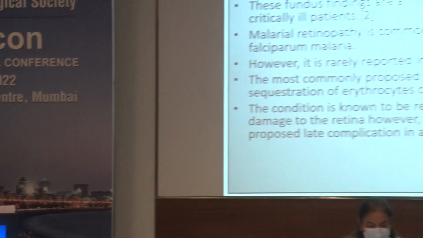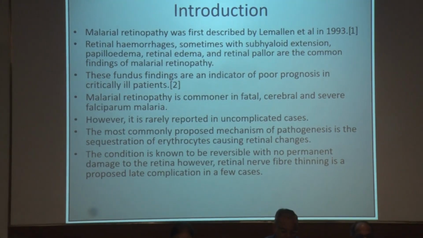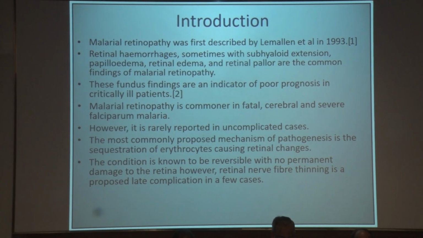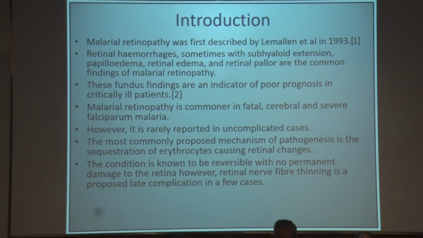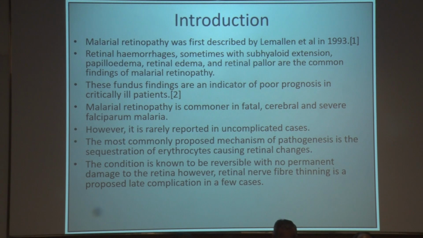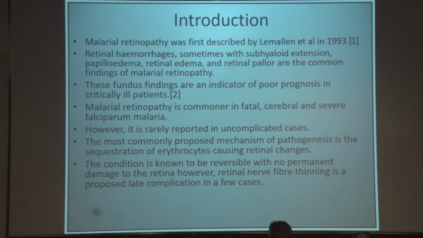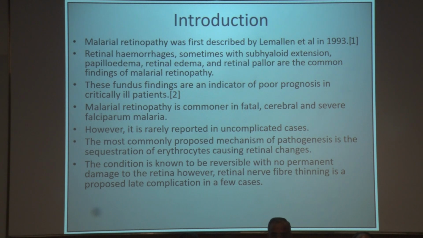Introduction. Malarial retinopathy was first described by Lamela et al. in 1993. Retinal hemorrhages, sometimes with subhyaloid extension, papilloedema, retinal edema, and retinal pallor are the common findings of malarial retinopathy. These fundus findings are an indicator of poor prognosis in critically ill patients. Malarial retinopathy is commoner in fatal, cerebral and severe falciparum malaria. However, it is rarely reported in uncomplicated cases.